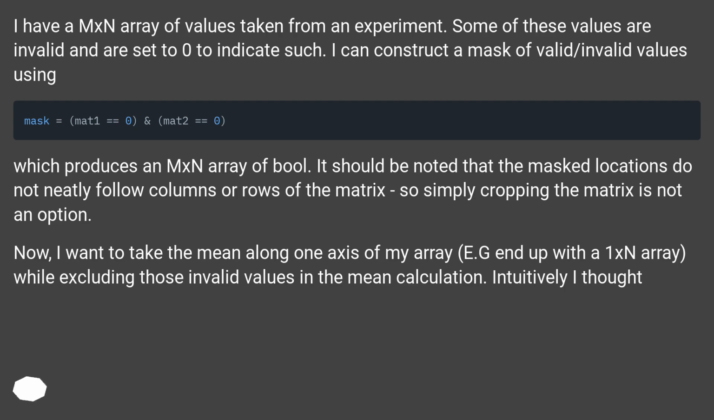It should be noted that the masked locations do not neatly follow columns or rows of the matrix, so simply cropping the matrix is not an option. Now, I want to take the mean along one axis of my array, e.g. end up with a 1xn array, while excluding those invalid values in the mean calculation. Intuitively I thought,